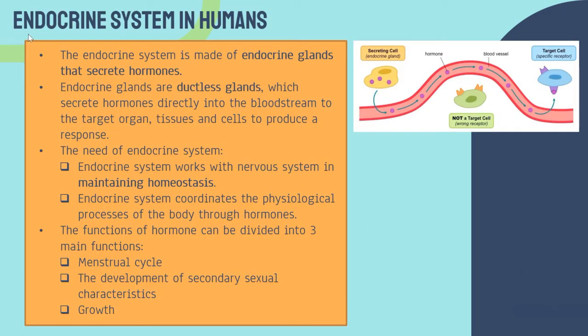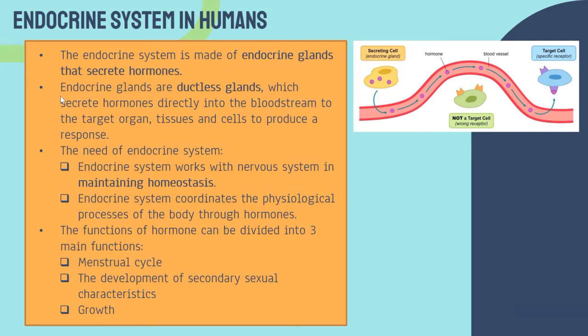Now let's take a look at the endocrine system in humans. So what is the endocrine system? The endocrine system is made of endocrine glands, glands that secrete hormones. So what are hormones? Hormones are chemical substances secreted by endocrine glands.